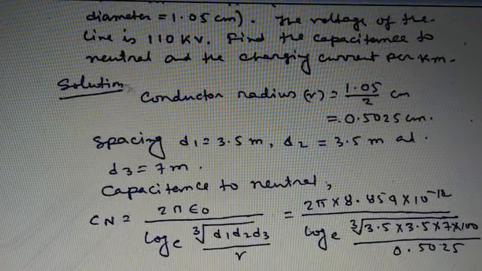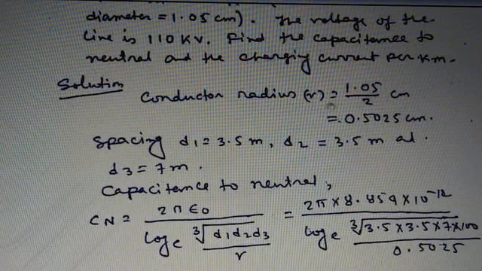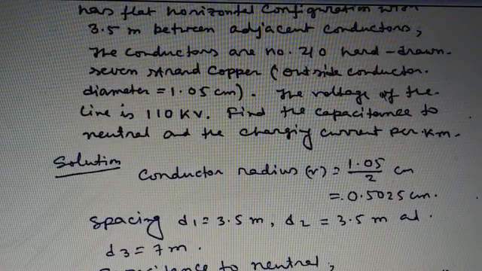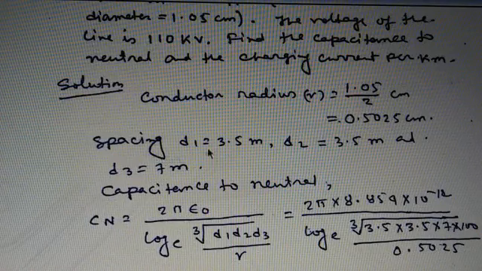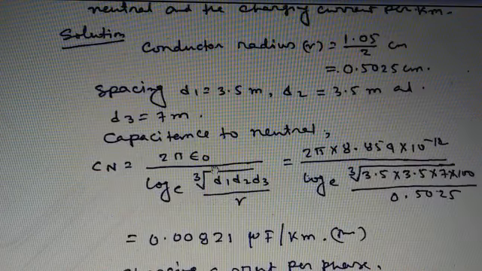Now the solution. Conductor radius R equals 1.05 divided by 2 centimeter, that is equal to 0.5025 centimeter. Now the spacing D1 equals 3.5 meter, D2 equals 3.5 meter, and D3 equals 7 meter.